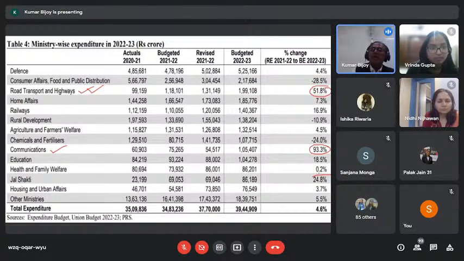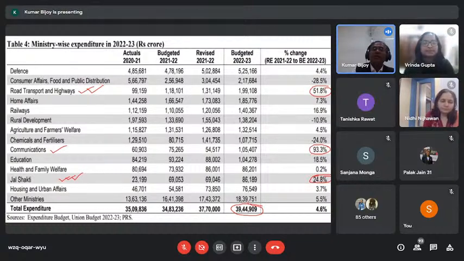And 25% growth is there for Jal Shakti, which is again so that drinking water is available to all, so that at least waterborne diseases could be reduced to a greater extent. That's the way it is viewed. Okay, that's again the breakup from the different ministries' point of view. One can look into this, at what ministry level this entire expenditure is broken up.